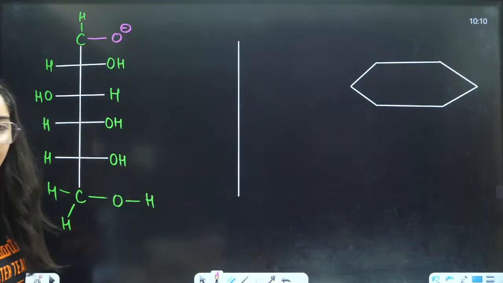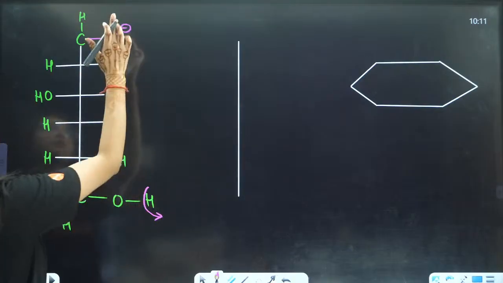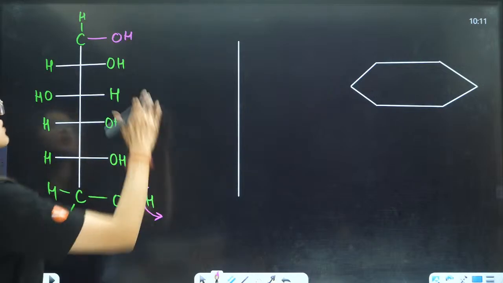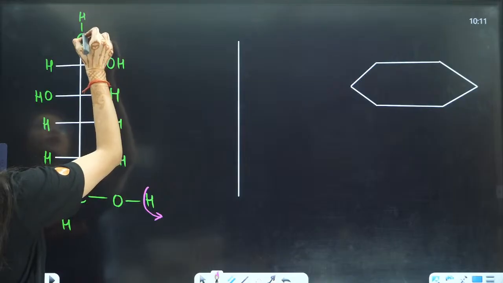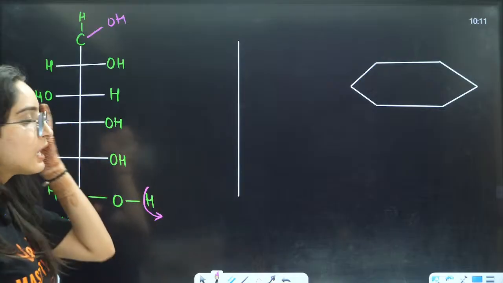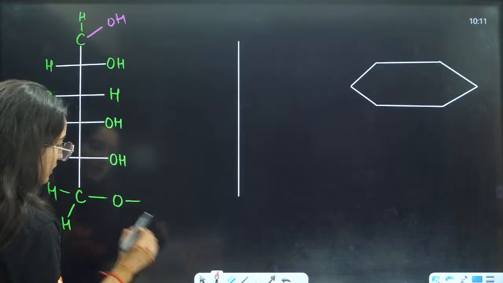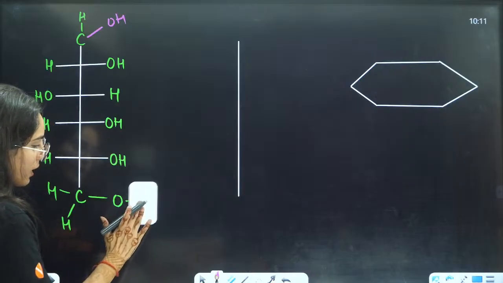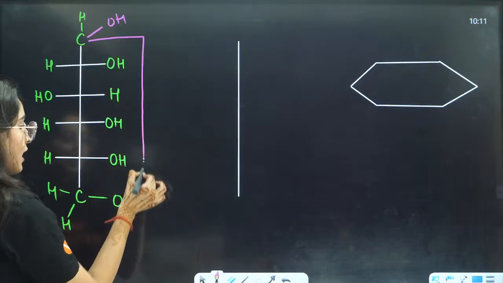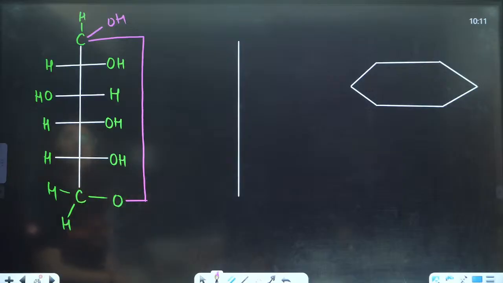Then this H positive is going to shift from this side and attach to this O, right? So I can just draw it like this, OH, right? Now, again, what will happen? This O will be linked to this carbon here, right? And this is the end structure that we will have, right?